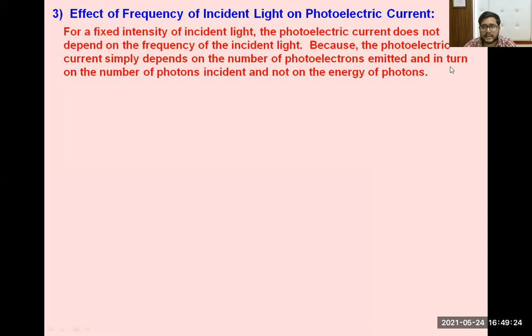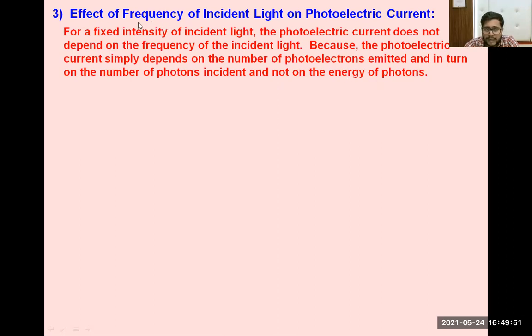For a fixed intensity of light, the photoelectric current does not depend upon the frequency of the incident light, because the photoelectric current simply depends on the number of photoelectrons emitted, and in turn on the number of photons incident, not on the energy of the photon.